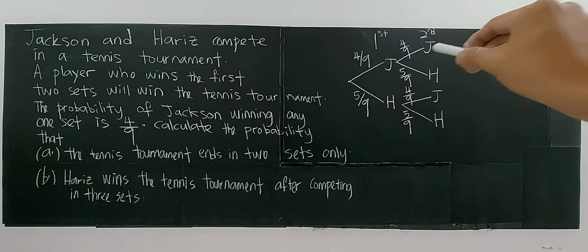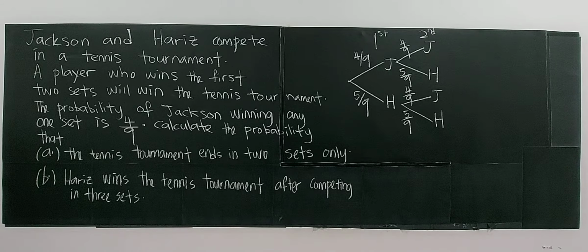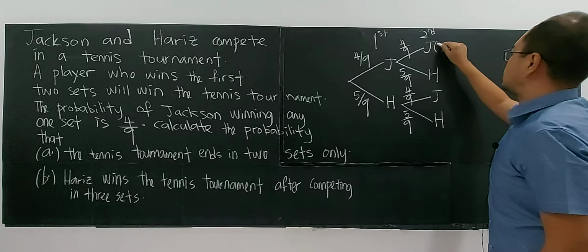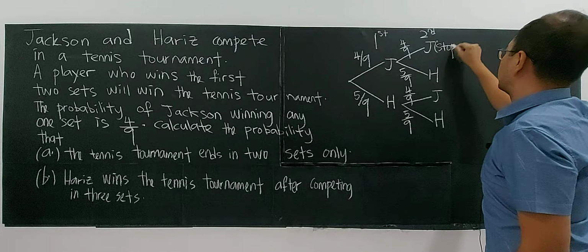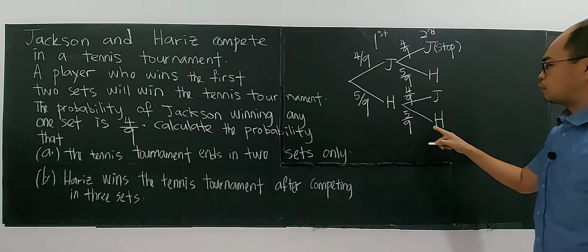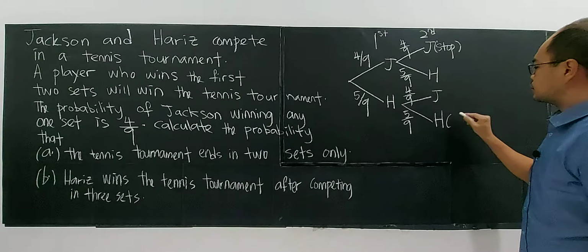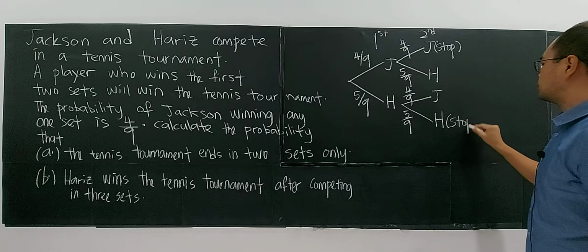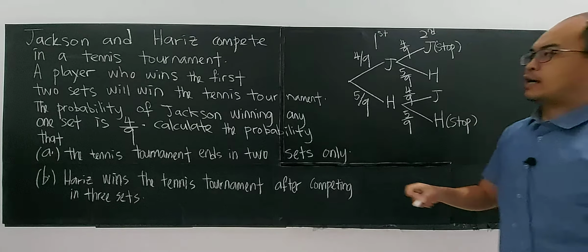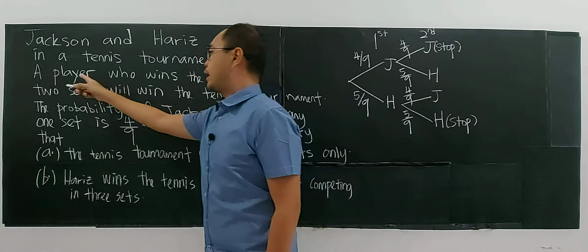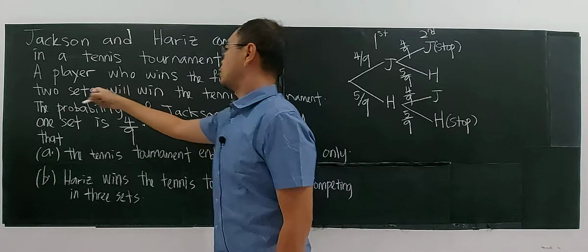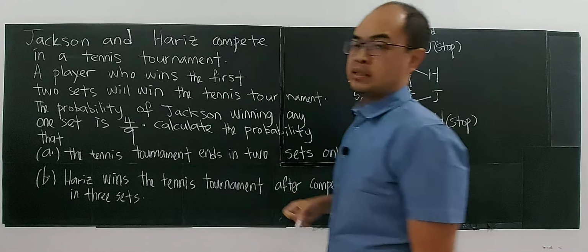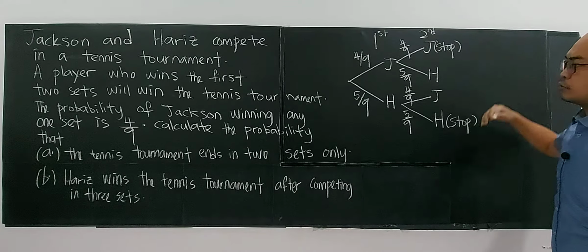We stop here. And here we also stop, because Harris already won two sets. As long as a player wins two sets, he wins the tournament. It means we already have a result.